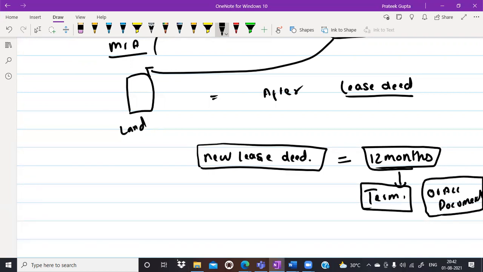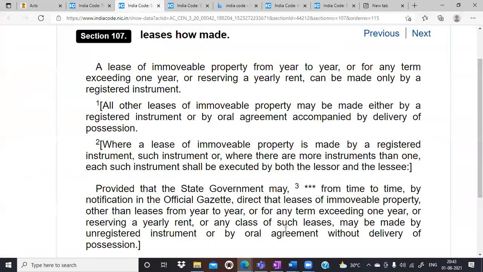One student is saying, just a second, let me go through the chat. Does it mean something like security deposit? और यहाँ पर ये emphasis देना, this is very important. This word is very important. Which word? Reserving. यहाँ पर receive और यहाँ पर ये नहीं लिखा to be received. यहाँ पर ये लिखा है reserving a yearly rent. Reserving. So this is important. This is very, very important to understand.